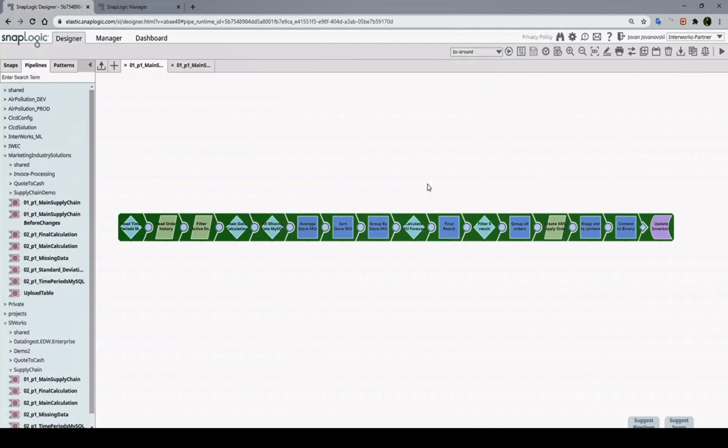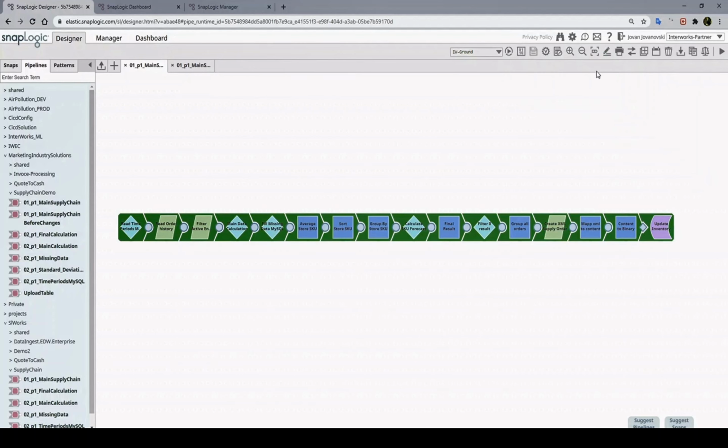That would be very easy for us to detect where the issue is coming from, and we can focus specifically on that snap to resolve the issue. So that's really easy for us to debug the pipeline and very quickly resolve the issues if there are any.